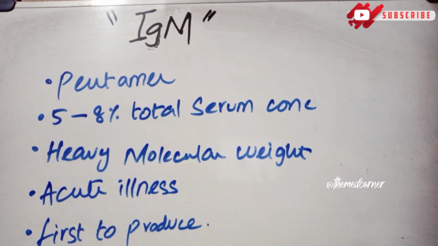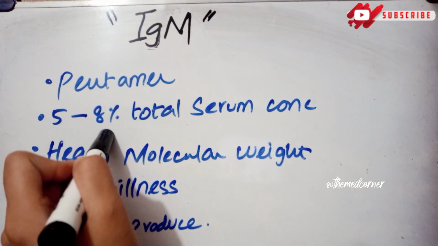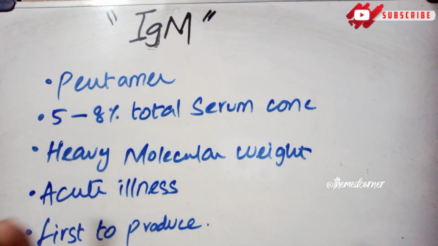Now the third one, that is IgM. IgM, as I have told you, is the largest in size, so they are pentamers, and they are present at 5 to 8%.